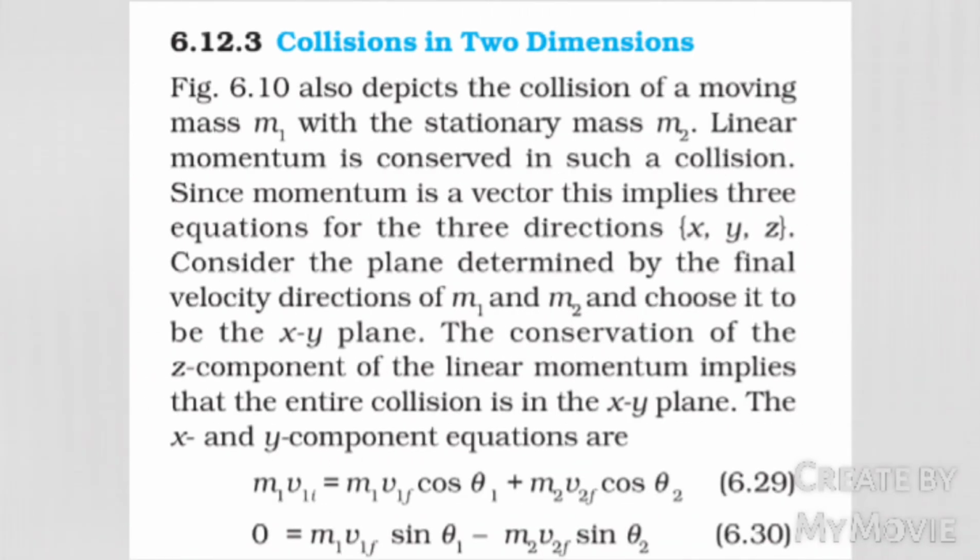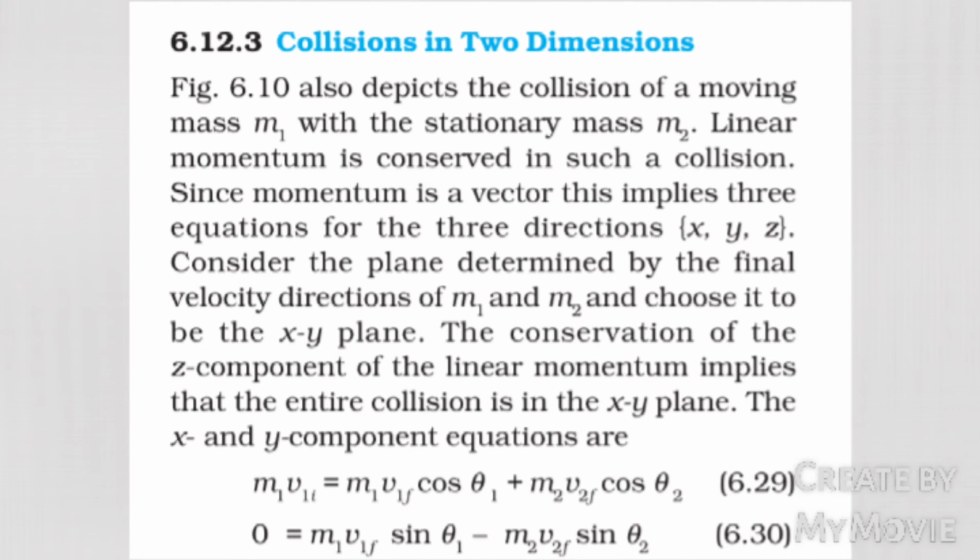Collisions in two dimensions. Figure 6.10 also depicts a collision of a moving mass m1 with a stationary mass m2. Linear momentum is conserved in such a collision. Since momentum is a vector, this implies three equations for the three directions x, y, z. Consider the plane determined by the final velocity directions of m1 and m2 and choose it to be the xy plane. The conservation of the z component of the linear momentum implies that the entire collision is in the xy